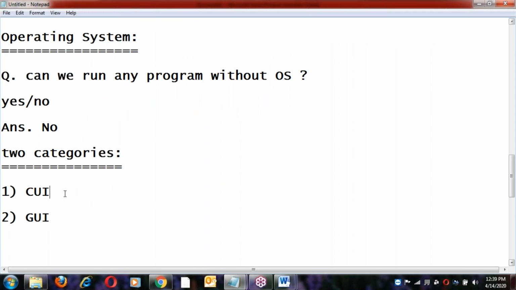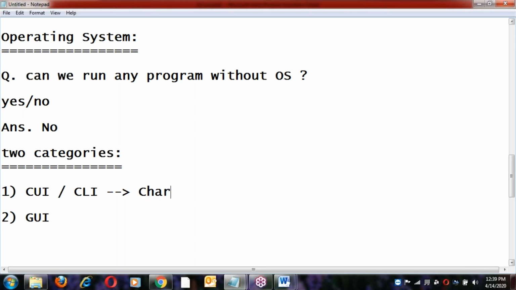Character interface or CLI, you can take either one. Character interface or graphical user interface.